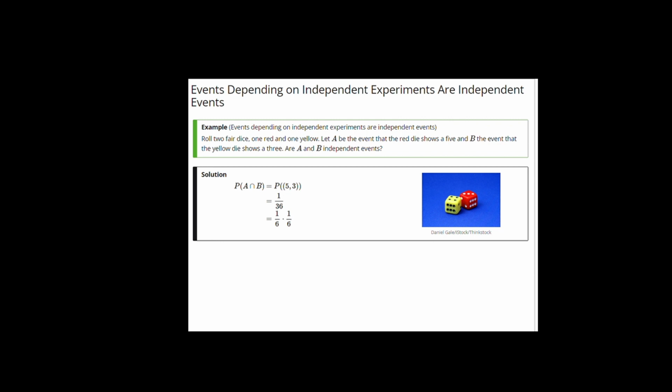The probability of B, similarly, 1 out of the 6 possible outcomes. So both A and B have probabilities 1/6. So the probability of the intersection, 1 over 36, is equal to the product P of A times P of B. In this case, the two events, A and B, are independent. That's intuitively clear because one depends on the red die and the other entirely on the yellow die.